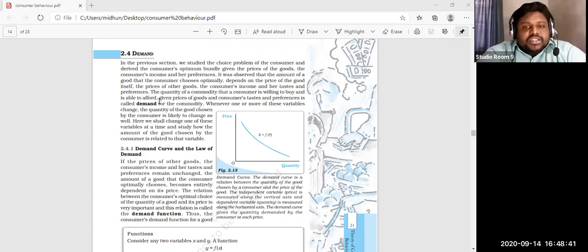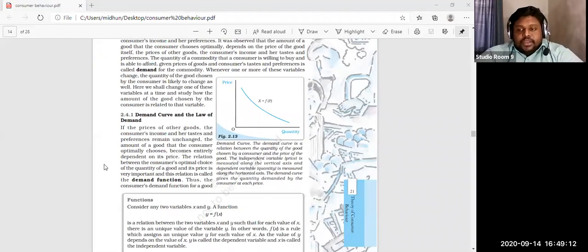Here we shall change one of these variables at a time and study how the amount of the good chosen by the consumer is related to the variable. Now we are going to discuss how the quantity of the commodity will change with varying taste, varying preferences, or changes in the price of the commodity. This is called the demand curve and the law of demand.